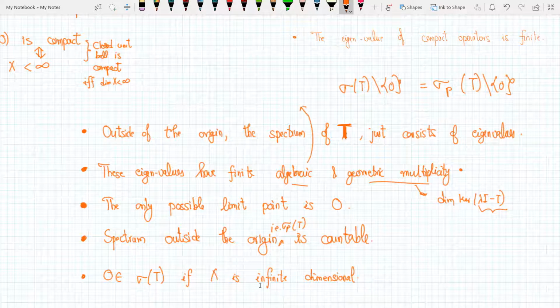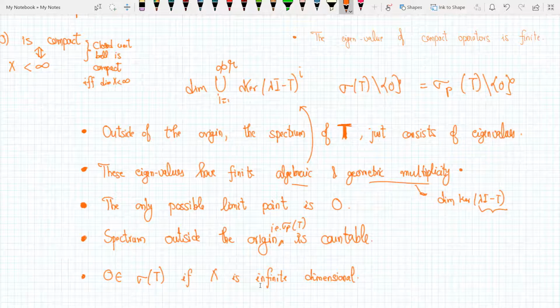And algebraic multiplicity was the union over i from 1 to infinity of the dimension of the kernel of lambda I minus T to the power i, which now reduced from infinity to R. If I iterate after R, then R plus 1 equals R, so it just became i from 1 to R, and the dimension also became finite because we know that lambda I minus T to the power R is also Fredholm.